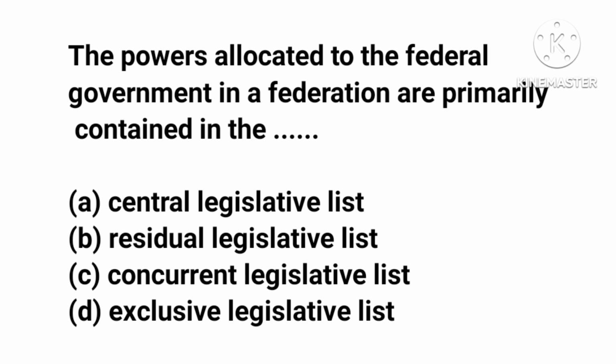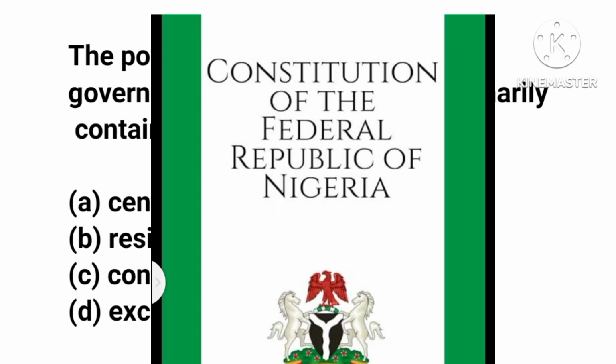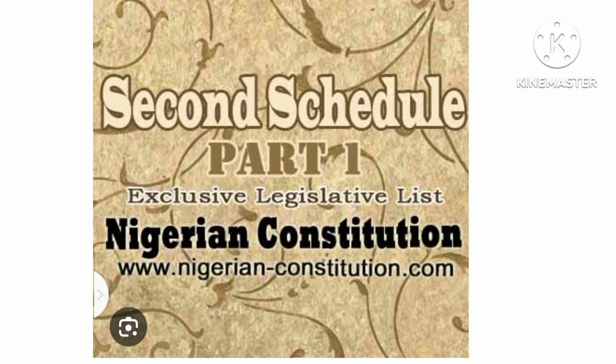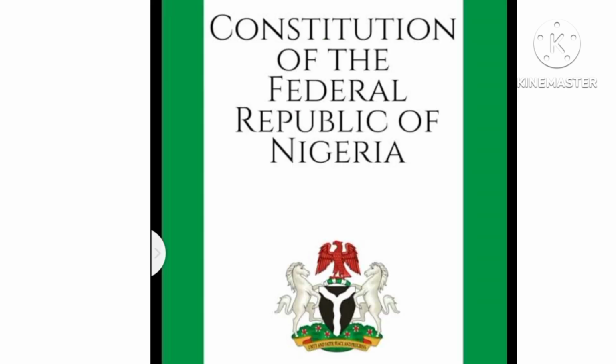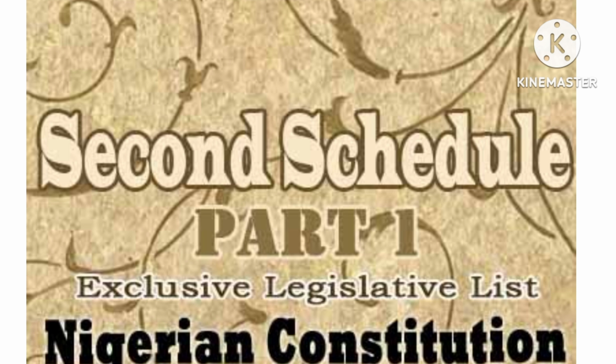Now, in the Constitution, there is what is called the legislative list. The legislative list in the Constitution provides for the distribution of powers between the federal government and the state government. It tells where the federal government alone should legislate, where the state government alone should legislate, and where the federal government and the state government should legislate together. Now we have the exclusive list, which is assigned to the federal government.